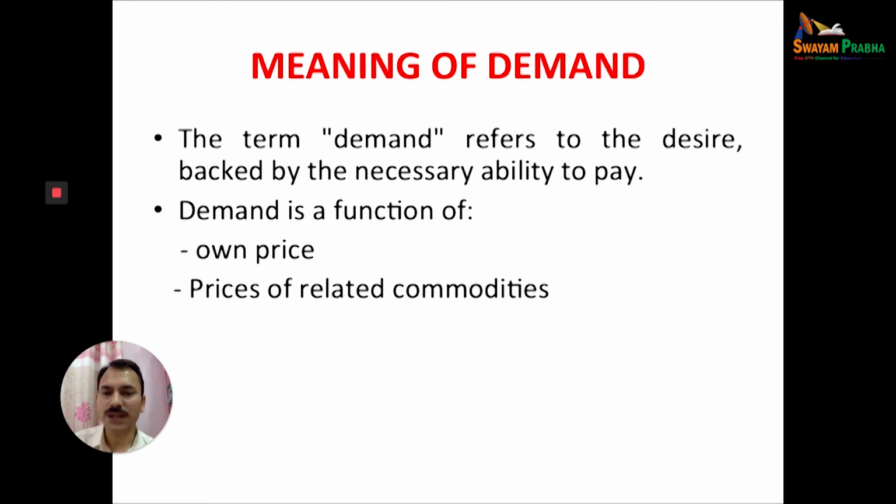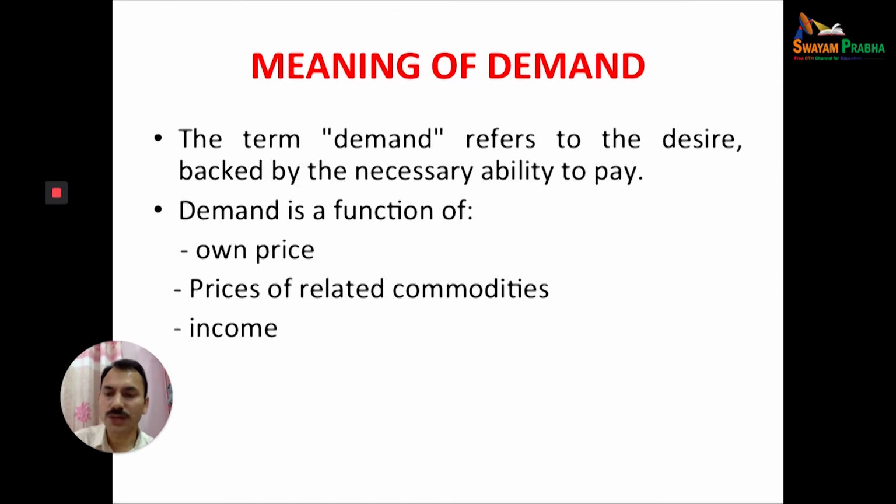Second, the price of the related commodity. Related commodities are those which we can substitute one in place of another. For example, we can use tea in place of coffee, or Pepsi in place of Coca-Cola. Here, if the price of a related commodity, for example coffee, decreases, maybe the demand for tea starts decreasing.